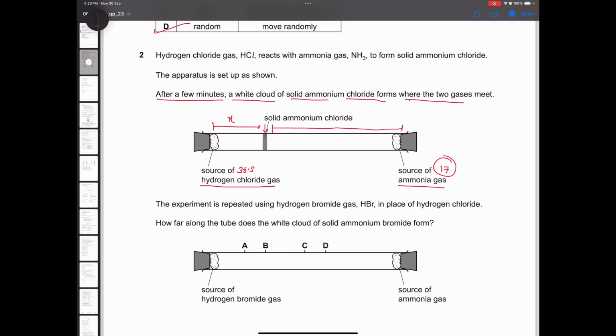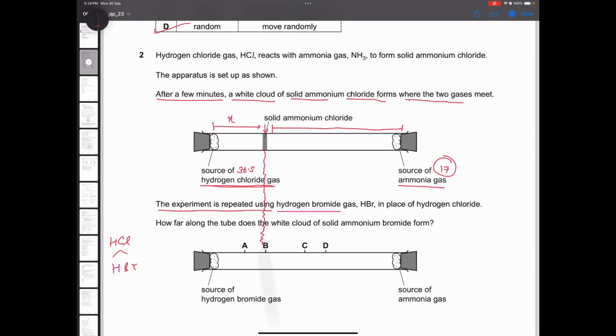Very basic logic. Then they're asking you now, in place of hydrogen chloride, the experiment is repeated using hydrogen bromide. So earlier you had hydrogen chloride, now you're using hydrogen bromide. Hydrogen bromide is even heavier than HCl. So then they're asking you where will the white cloud form? See, just think about it.